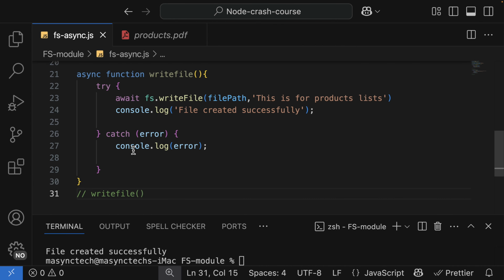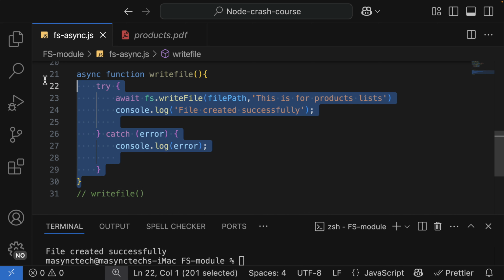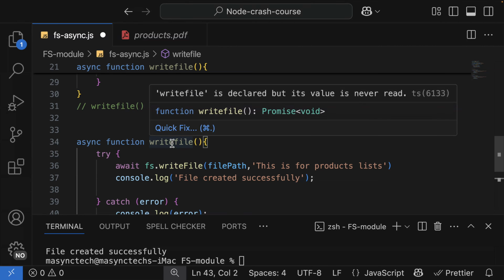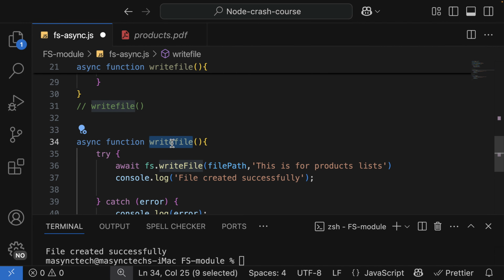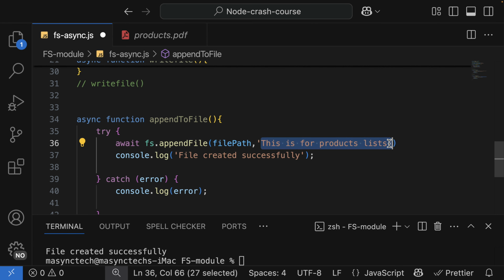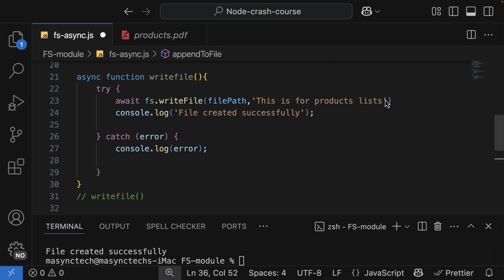The next one is going to be the append. So I'm going to copy this and then change this one to appendToFile. And it goes like this. The file path is supposed to be the appendFile, and then the content I want to append. Let me say sold, and let me also format this.